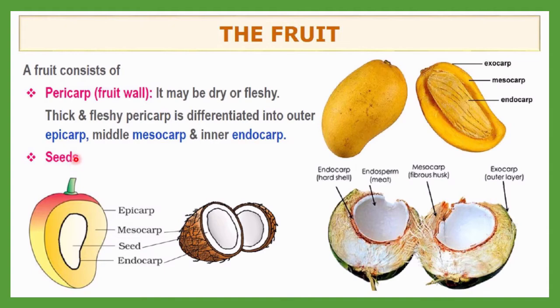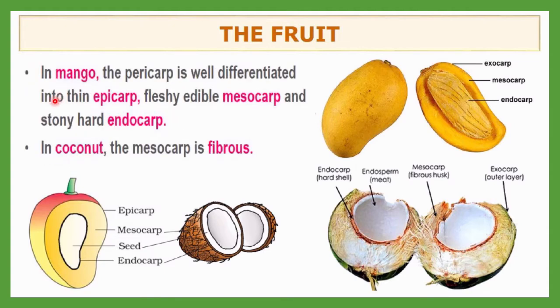Okay, now let me discuss seeds. In mango, the pericarp is well differentiated into epicarp, fleshy edible mesocarp, and stony hard endocarp. The innermost layer is stony hard in the case of mango. In coconut, the mesocarp is fibrous. Here you can see the outermost is the exocarp, then the mesocarp in the middle, and the endocarp, which is the harder portion, stony hard.